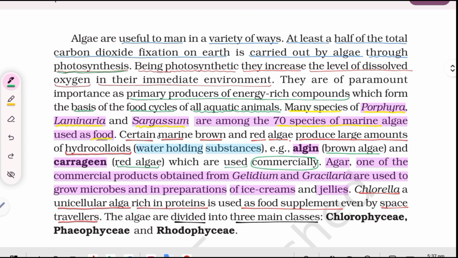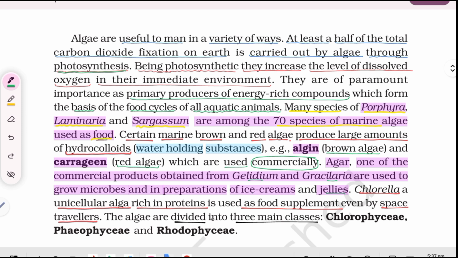Certain marine brown and red algae produce large amounts of hydrocolloids, which are water holding substances. Example: algin, from brown algae, and carrageen, from red algae, which are used commercially. Agar, one of the commercial products obtained from Gelidium and Gracilaria, is used to grow microbes and in preparations of ice creams and jellies. Chlorella, a unicellular alga rich in proteins, is used as food supplement even by space travelers.